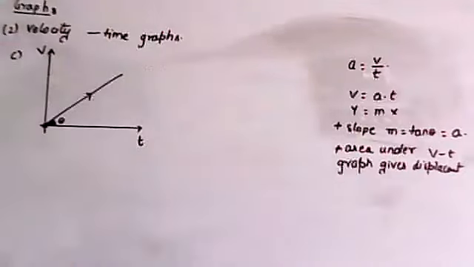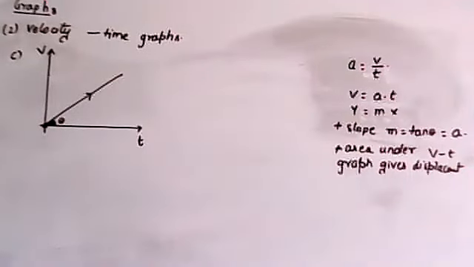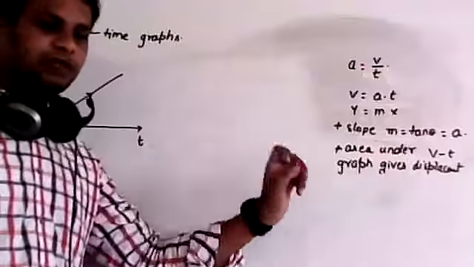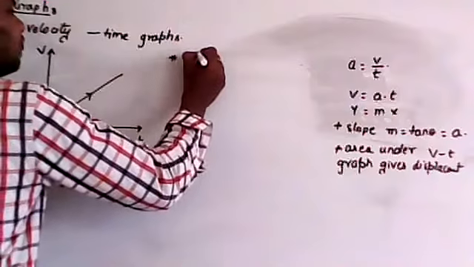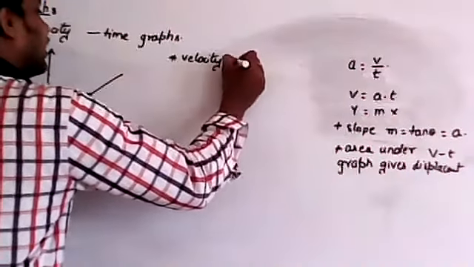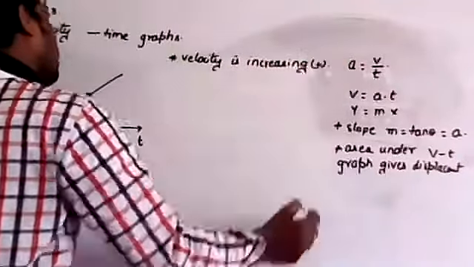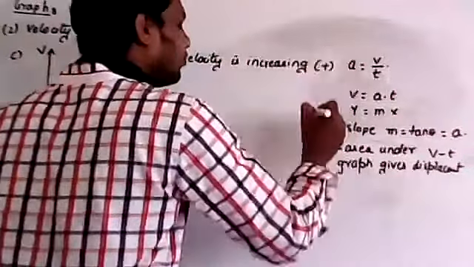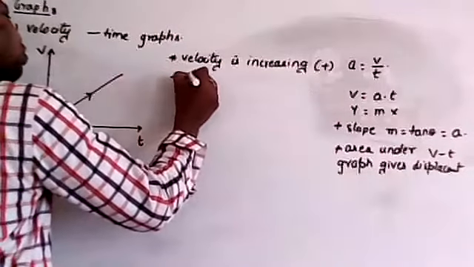Are you clear? Here the velocity is increasing and the graph is a straight line passing through the horizon. If a graph is a straight line passing through the horizon, then it is having some uniform value. Now remember, here velocity is increasing. Increasing means positive. So velocity is increasing means this value is positive.